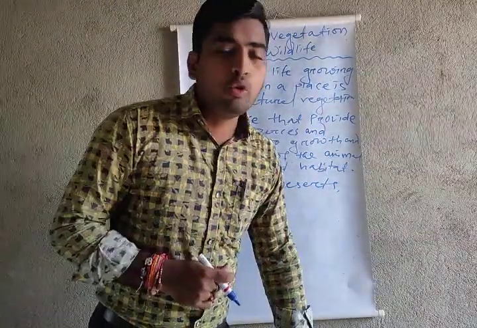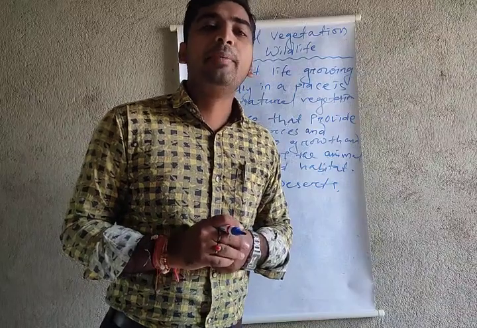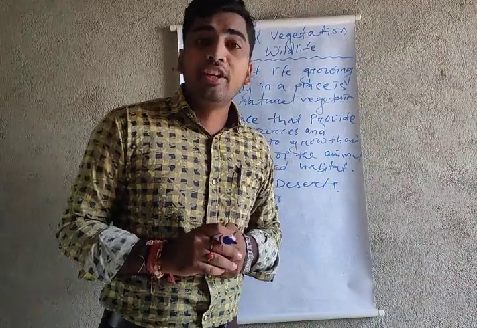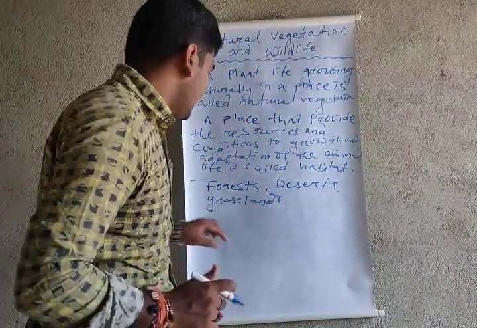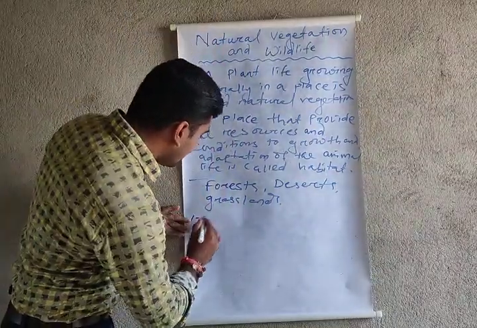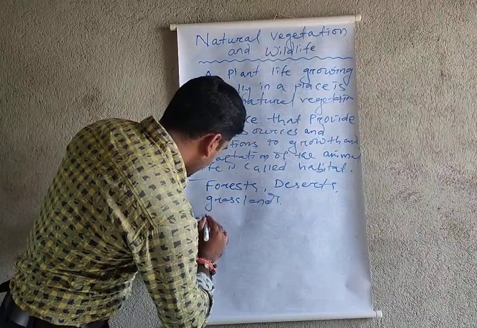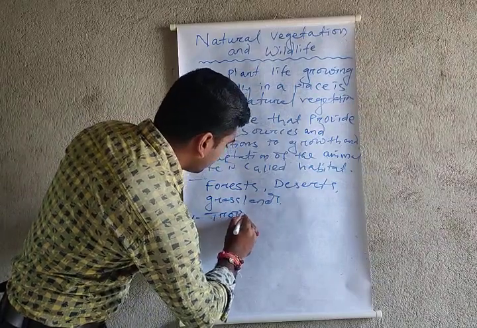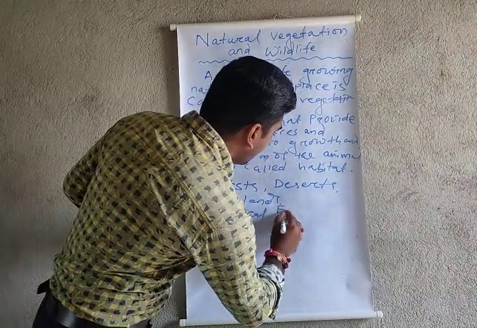Now I wanted to show you the physiographic division of the natural vegetation. That's divided into 6 kinds. How many kinds? 6 kinds. Now listen carefully. Tropical evergreen forest.